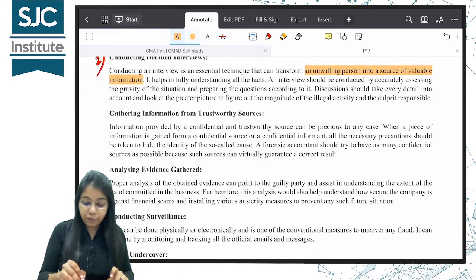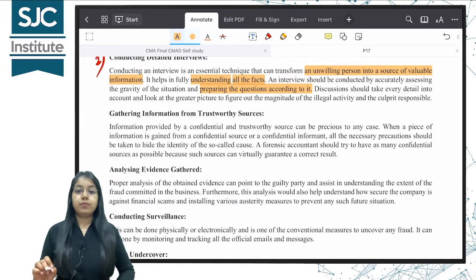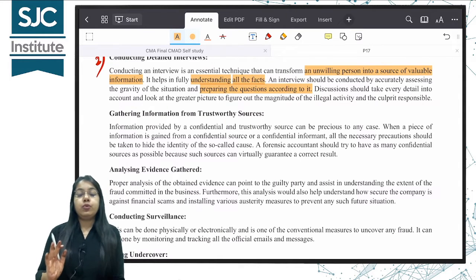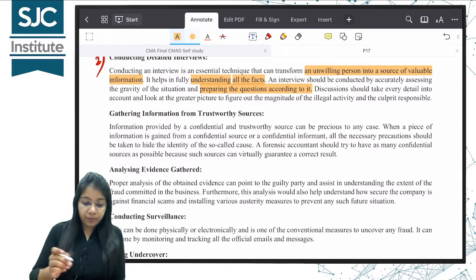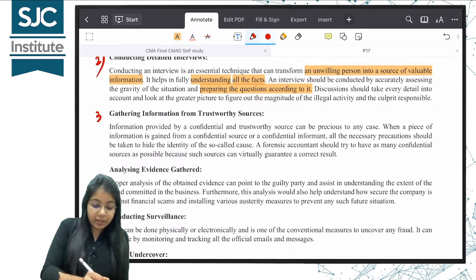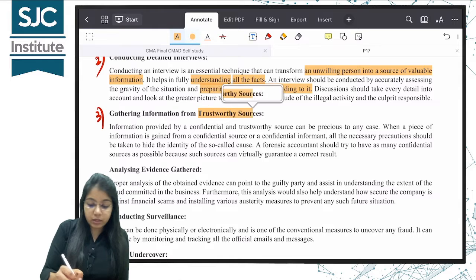इट हेल्प्स इन फुल्ली अंडरस्टैंडिंग ऑल द फैक्ट्स. Should be conducted by accurately assessing the gravity of the situation and preparing the questions according to it. Okay, and you should take every detail into consideration while interviewing. The third technique is gathering information from trustworthy sources.